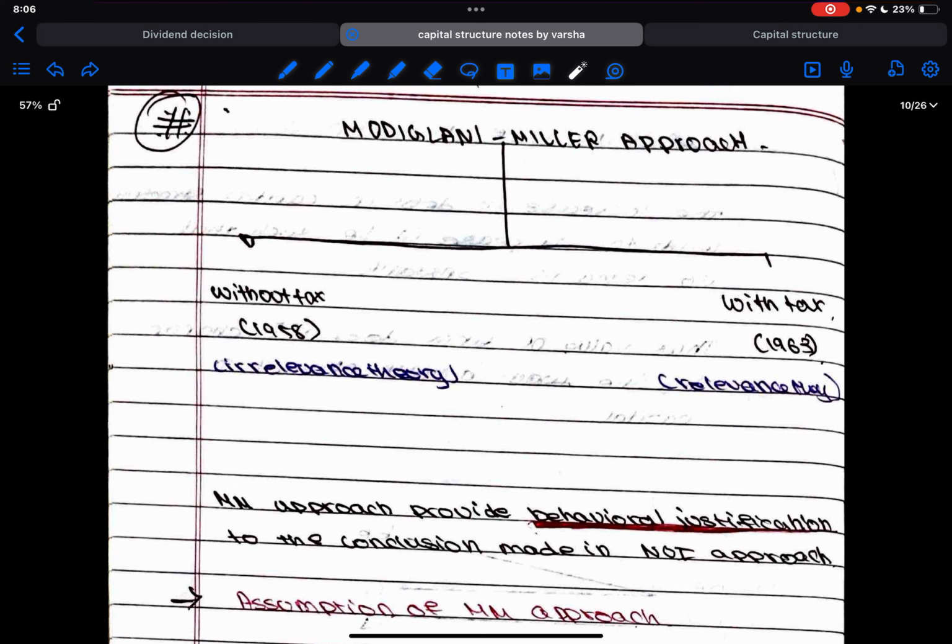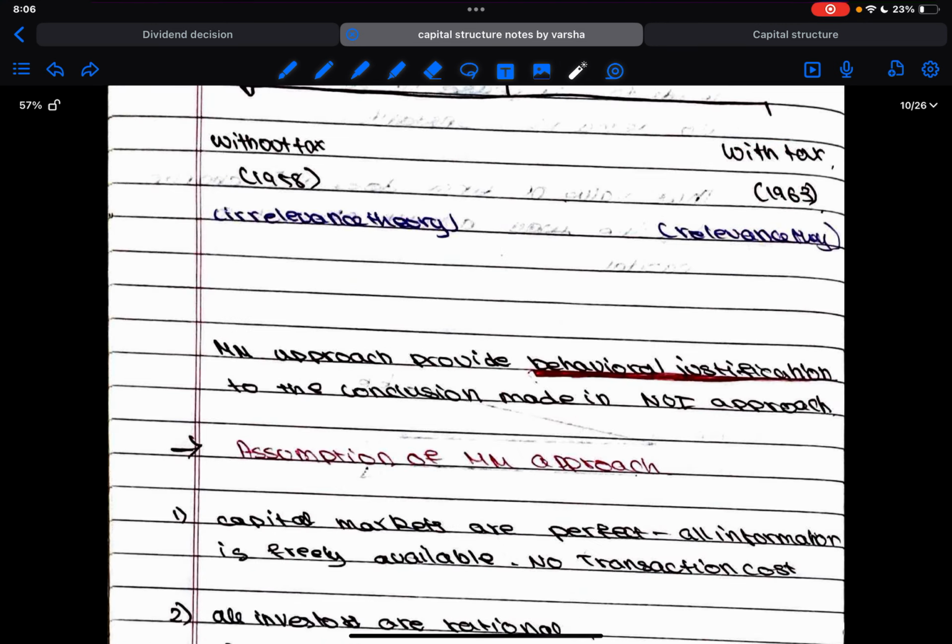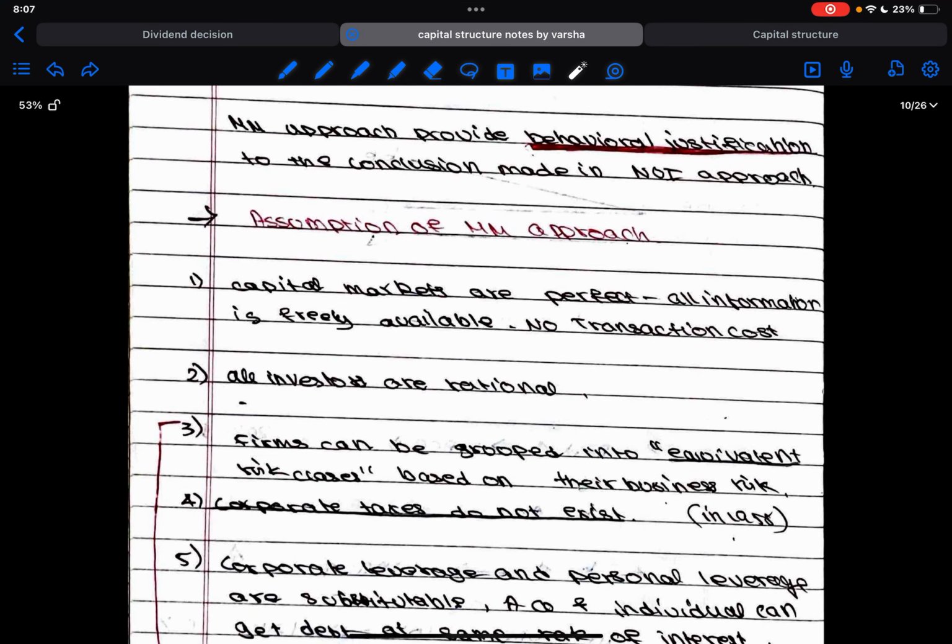This is what practically is applicable, right? So this justification was given only in the 1963 theory. So in the 1963 theory, they were able to give a behavioral justification as to why an increase in debt results in an increase in cost of equity, and therefore results in a constant value of the firm. Why is it happening? The behavioral justification was given in this approach.